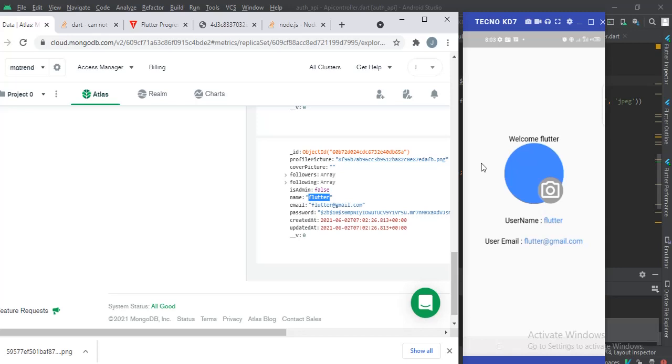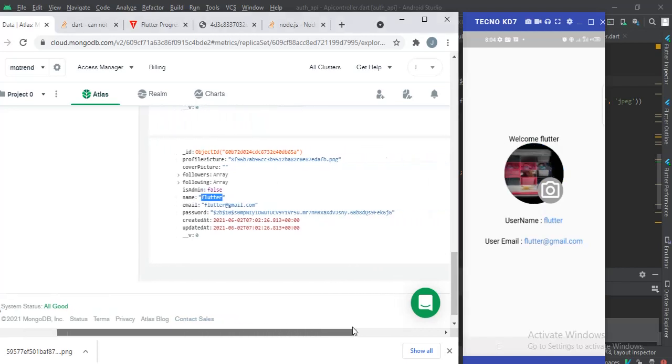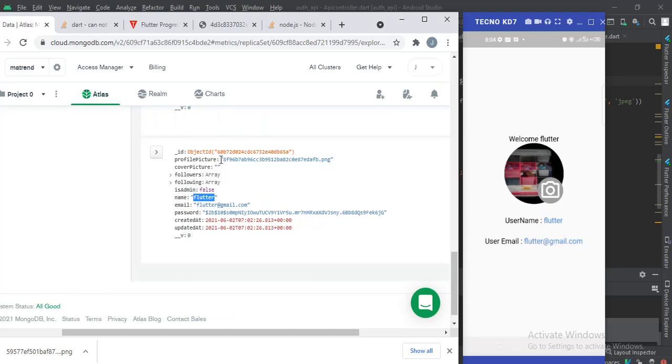If I click on login now, you see it takes you into the app, but it's going to take a while. It's supposed to show your profile picture. Now it's downloading the picture, and after it downloads, you can see the profile picture of the user there. You can see the user details. Welcome Flutter. This is the profile picture. If you check the database, we have the profile picture which is displaying here now. I'm going to show you how I did that.